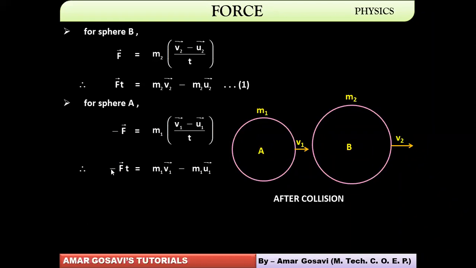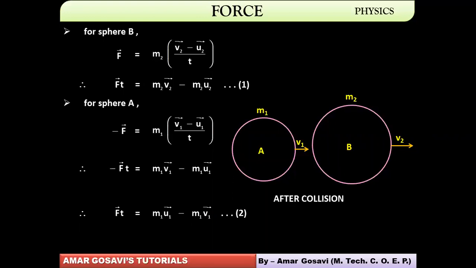Minus into minus will become plus, minus into plus will become minus, and here also minus into minus will become plus. So if I shuffle the equation that way, then Ft will be equal to m1 u1 minus m1 v1. This is what you will get finally. So this is the equation 2.